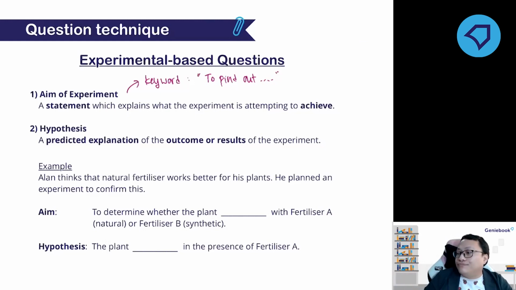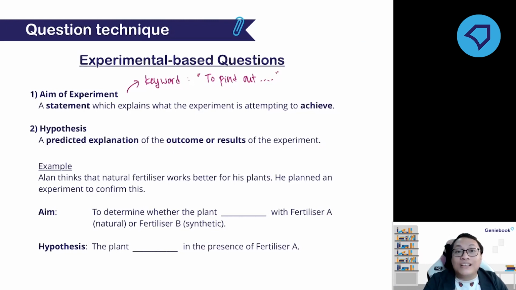For example, I see the plants, let's say the water plant. I have a water plant and I have lamps with different colors. Then I observe that the plants release different amounts of air bubbles under different light.